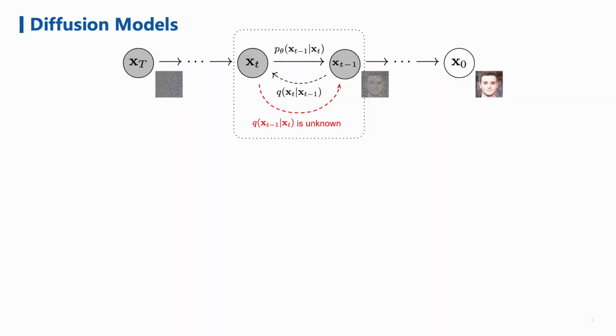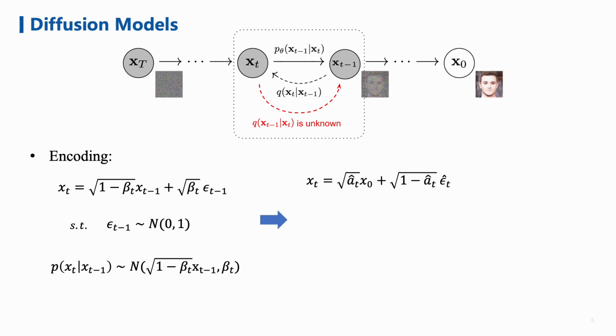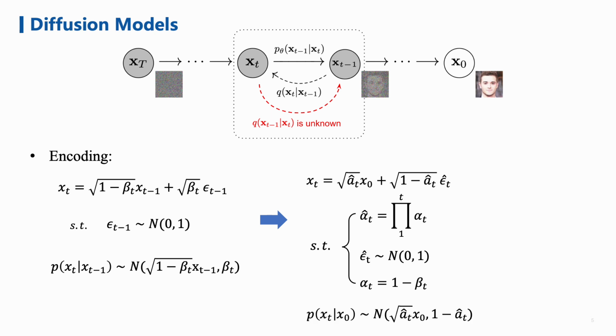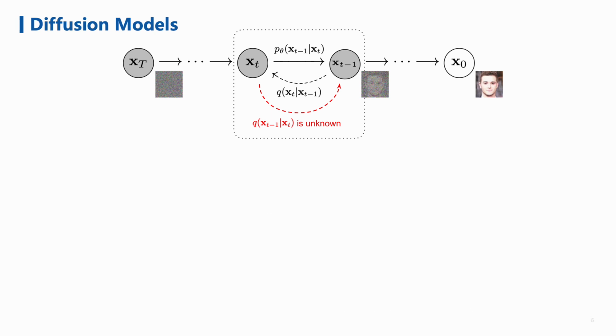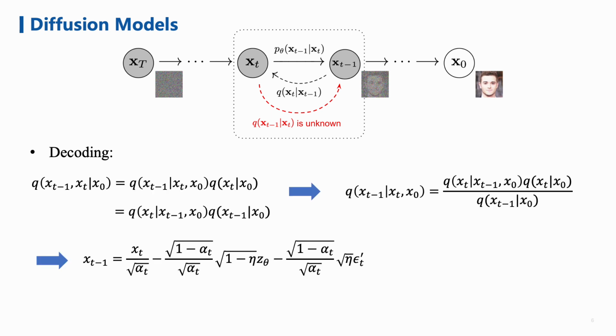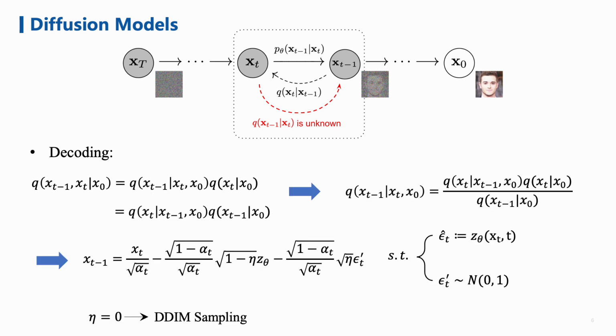Diffusion models have achieved significant performance on image generation. A diffusion model consists of two processes. The diffusion process encodes the image data into Gaussian noise by gradually adding noise to the image. The generative process decodes the Gaussian noise back to image data by iterative denoising.